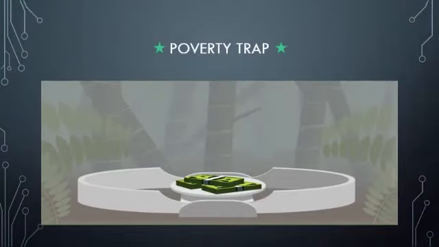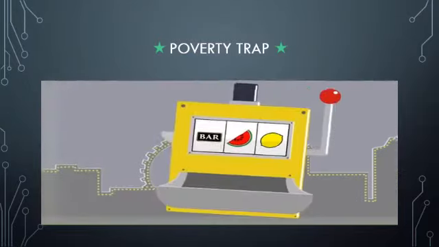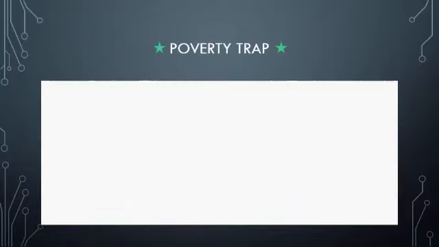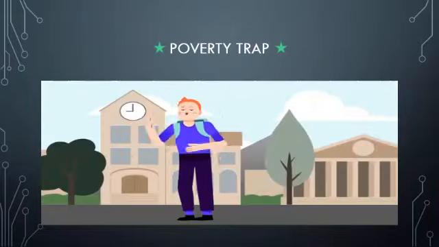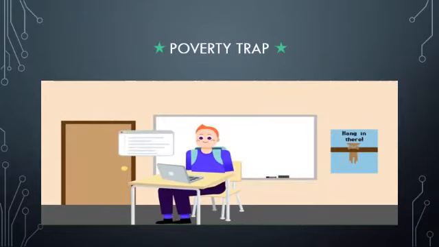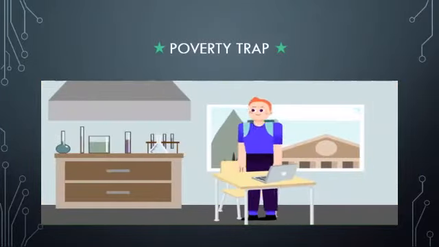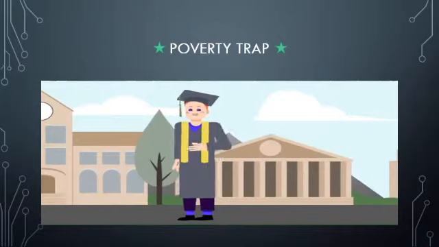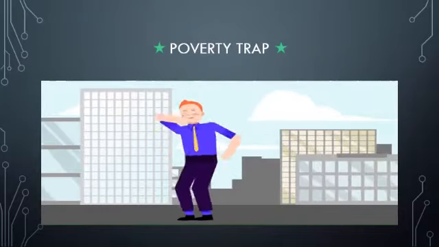The poverty trap represents the set of events likely to keep an individual in poverty unless an external force, like winning the lottery, intervenes. Why does this trap exist? Let's make it personal. Imagine you're a college student, which you probably are. You may be fortunate enough to own a desktop or laptop computer to help you complete your college assignments. Being able to complete your assignments allows you to complete the course. Completing all your courses allows you to graduate from college and then potentially get a well-paying job.